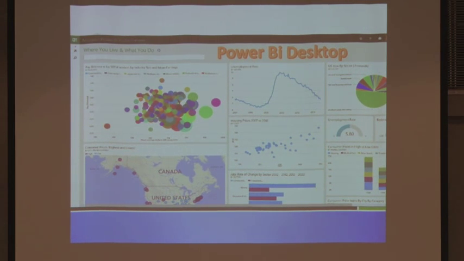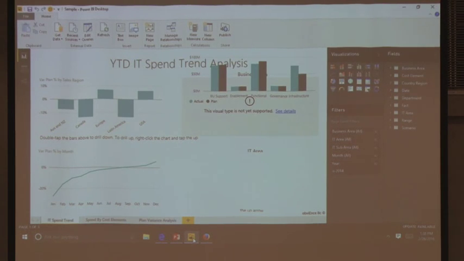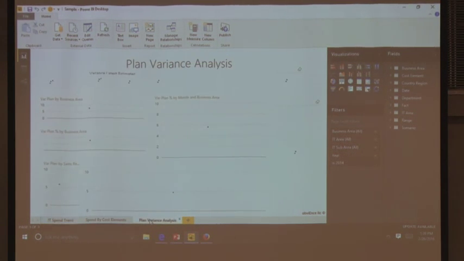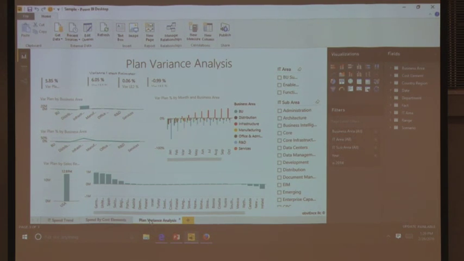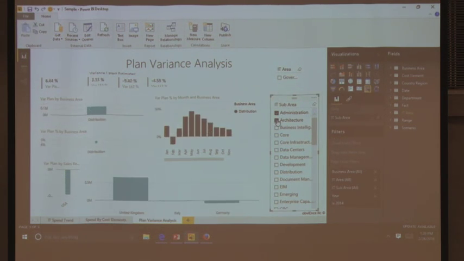I have to tell you, I was flying last night from Atlanta to LAX. Sitting in the back of the plane, I was looking at everybody's computers in front of me, all these suits. And they were all opening up Excel and pulling Excel spreadsheets into Power BI. You say, what is it? It kind of shows you a visualization of your data. Let me set this up. Let's say this is a drone company, and I want to know how much we're spending on administrative and architectural items. I can open my Excel spreadsheet here in Power BI, this free tool. And if I just check what I'm looking